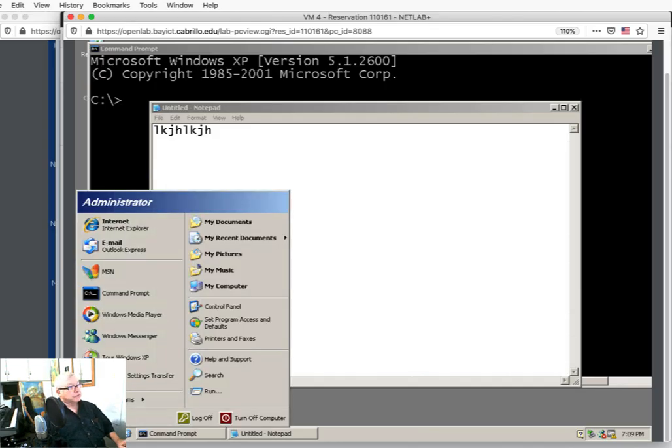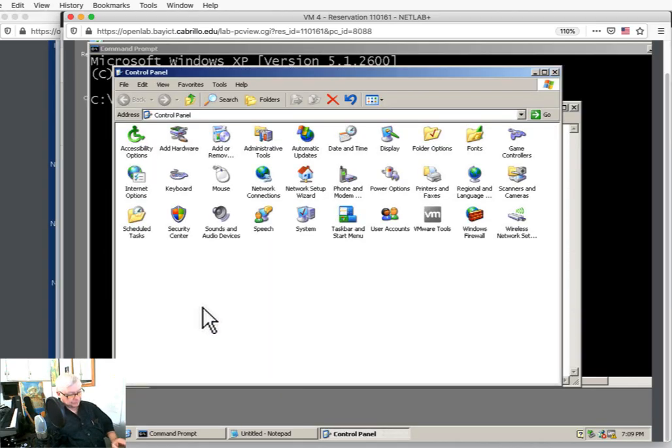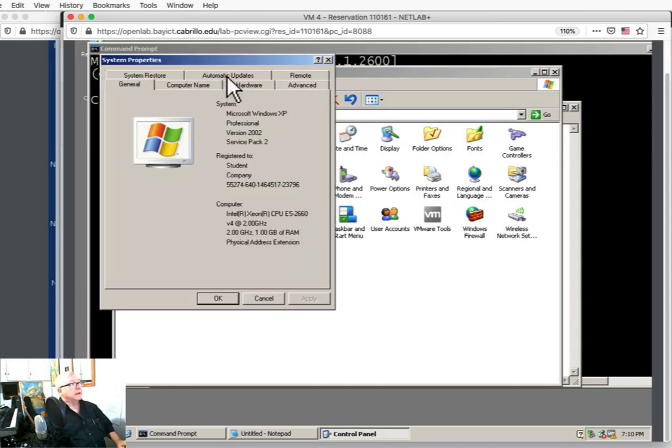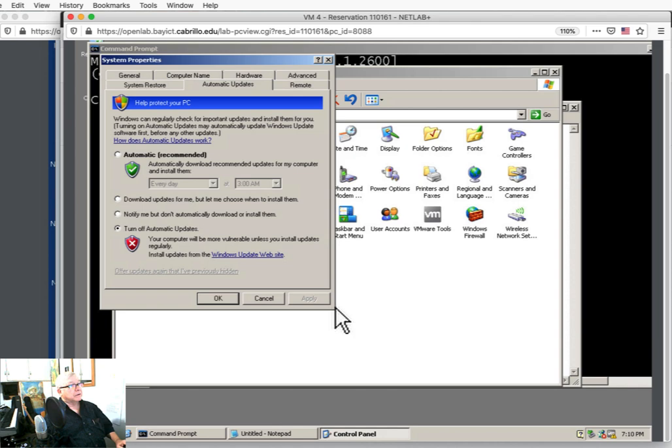So let me go over to that machine that I was trying to look at and look at the control panel and open up the system control panel and look at automatic updates, and what do I see? Automatic updates are not turned on this machine. So at some point in the past, this lab was created for a virtual machine that was configured to have automatic updates already on. So when we went ahead and attacked it, we would see automatic updates in the list of services. I don't see automatic updates in the list of services because automatic updates are not on.